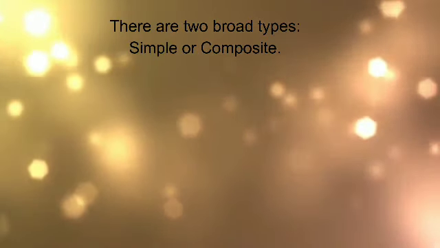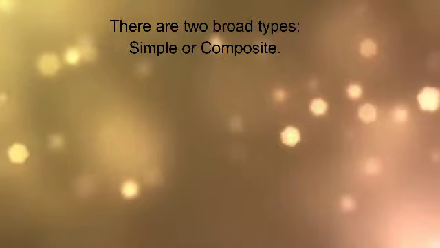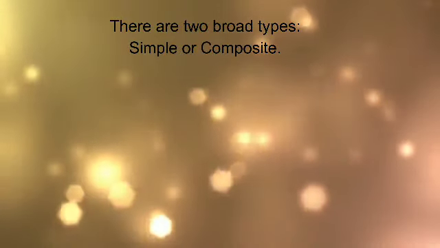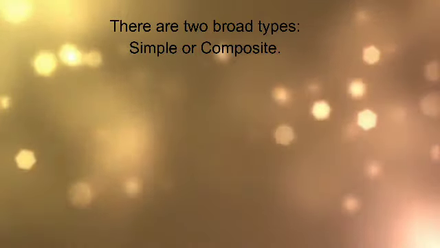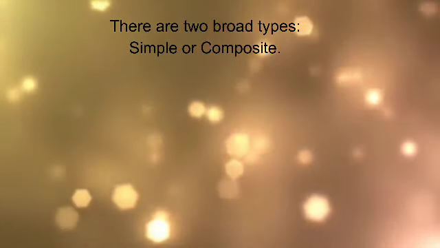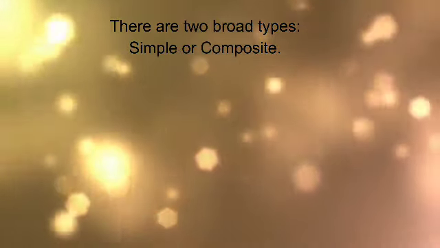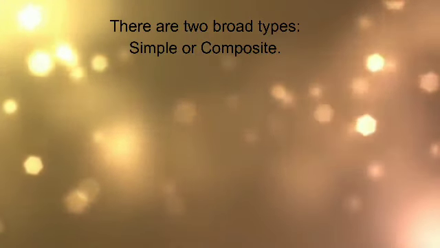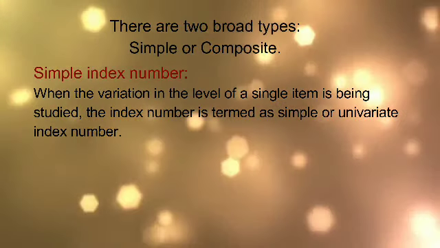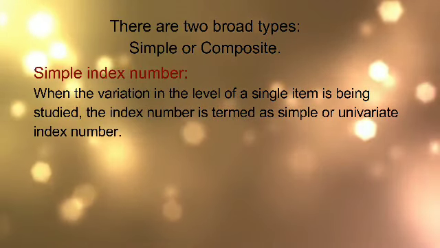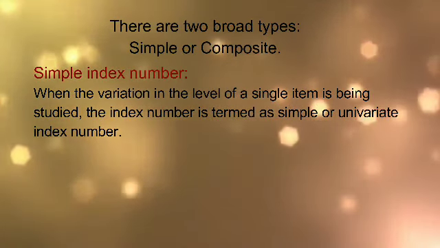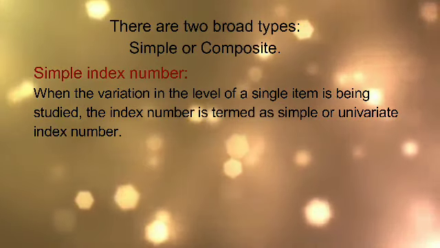There are two broad types, simple or composite. A simple index number is a number that measures a relative change in a single variable with respect to a base. That is, when the variation in the level of a single item is being studied, the index number is termed a simple or univariate index number.